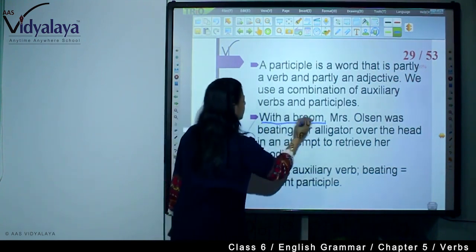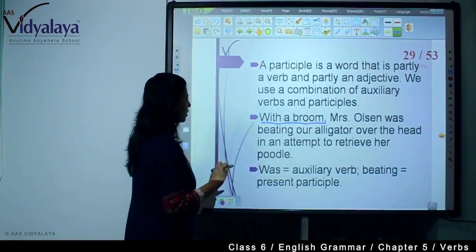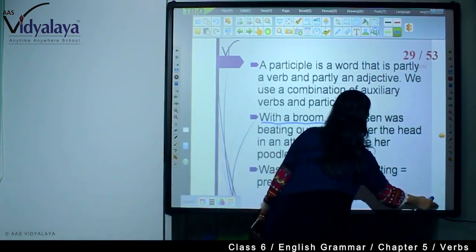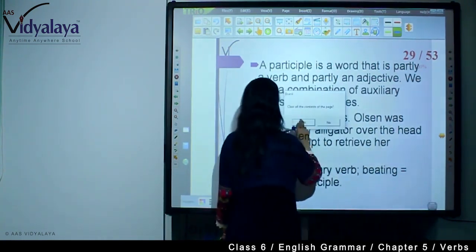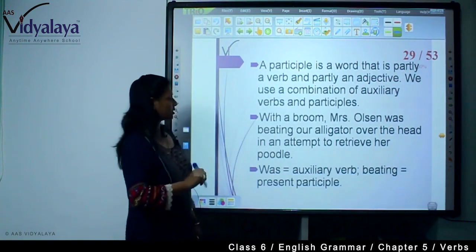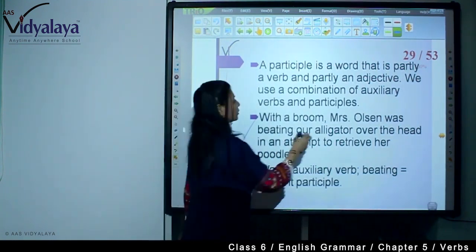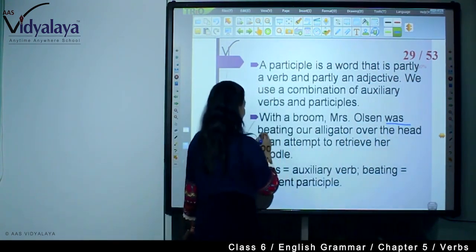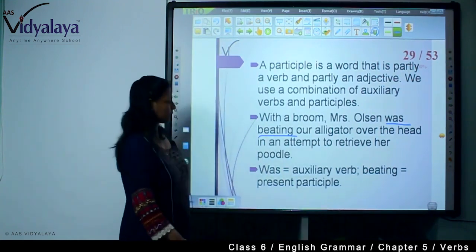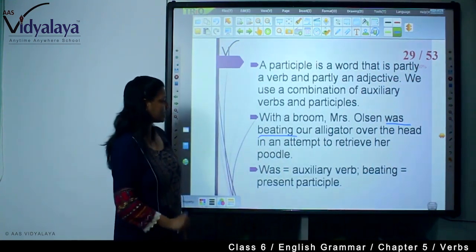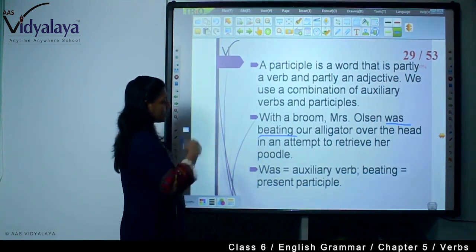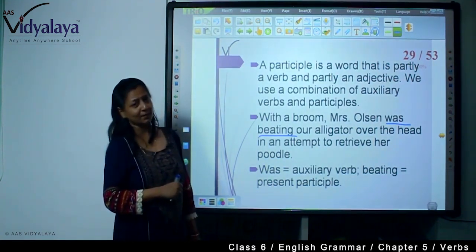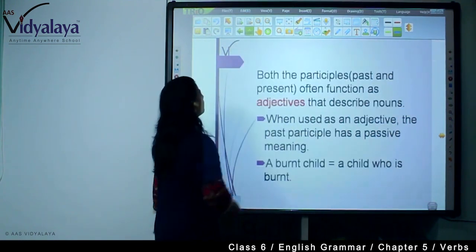Like with a broom, Mrs. Olsen was beating. So, was is your auxiliary and beating is your participle. Was beating an alligator over the head in an attempt to retrieve her poodle. So, was is an auxiliary and beating is a present participle.